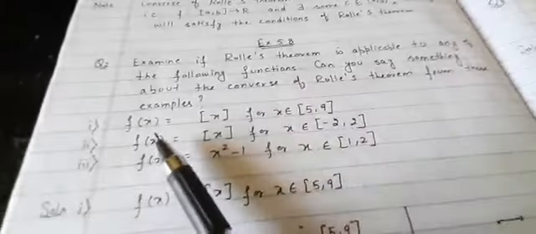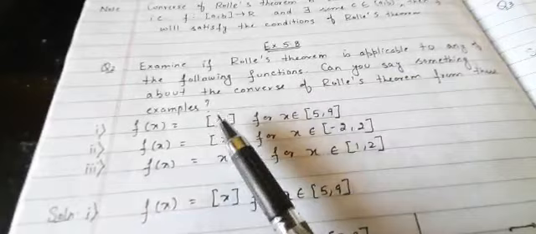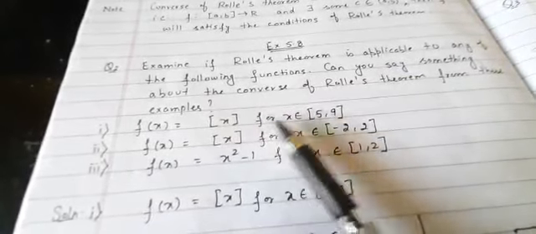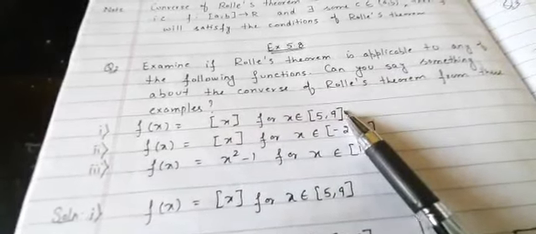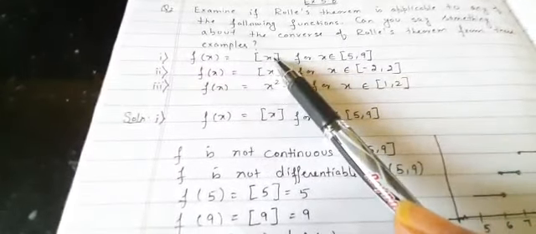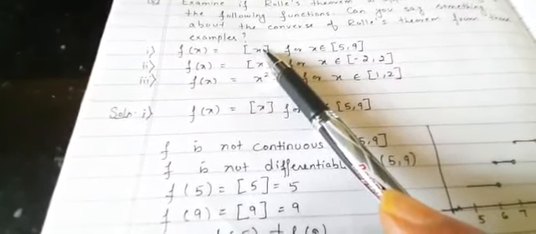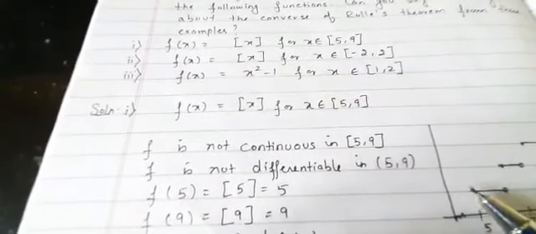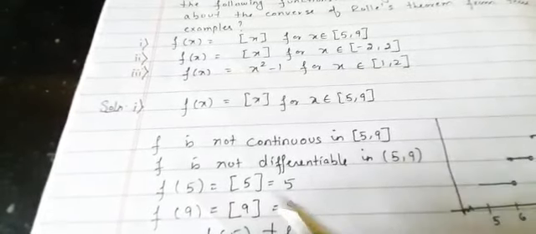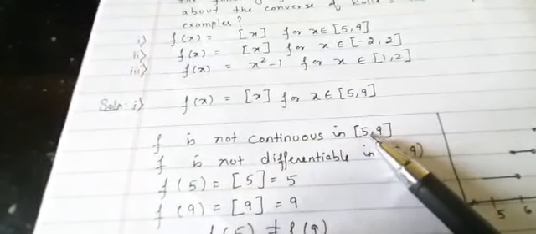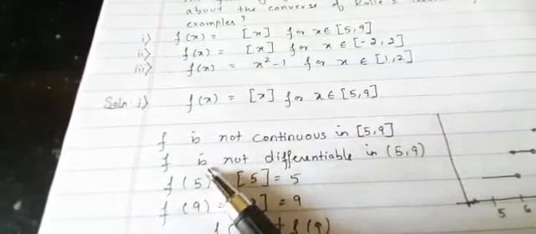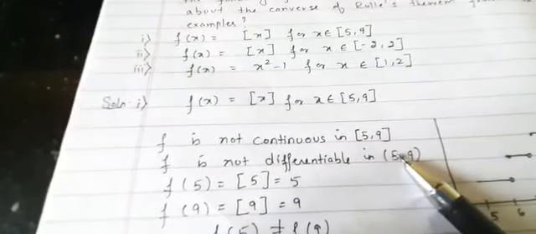Let us see. The first question is f(x) equal to the greatest integer function [x] for x belonging to [5, 9]. We have already done that this is not continuous. The greatest integer function is neither continuous nor differentiable. Through the graph I can say that at integral points it is neither continuous nor differentiable. So f is not continuous in [5, 9]. f is not differentiable in the open interval (5, 9).